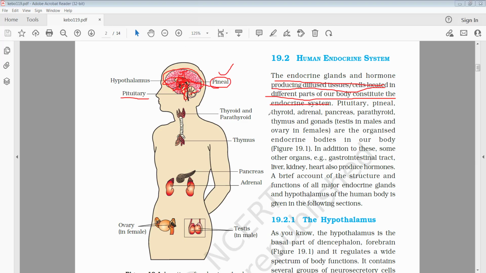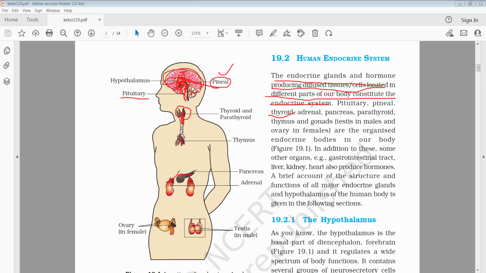Among the other glands, the thyroid is present in the neck region, and the parathyroid glands are also present here. The adrenal glands are present on the top of the kidneys. Each kidney has one adrenal gland, so two adrenal glands are present.